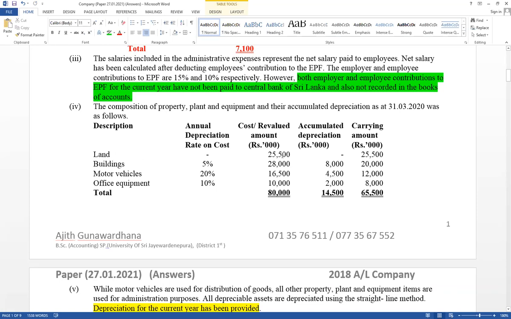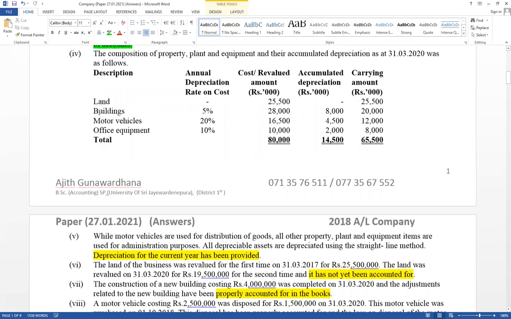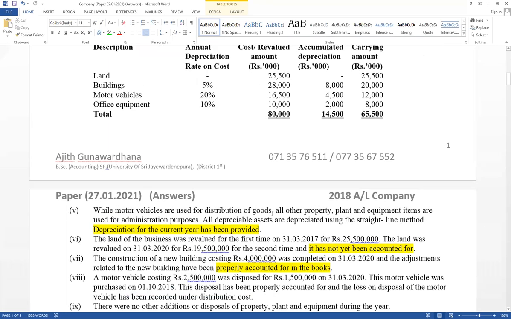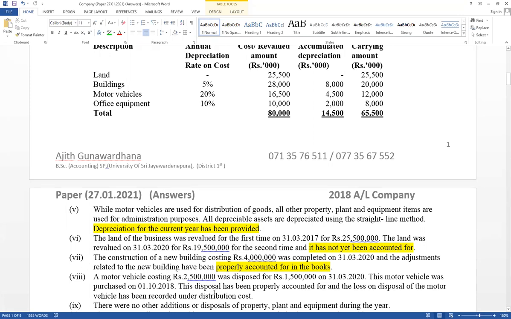And land relevant for revaluation, not recorded. Therefore, land opening balance. Building relevant for construction. Construction, it has given additional 7th one. Recorded. Relevant for building construction, it has recorded. Therefore, building closing balance. Motor vehicle relevant for disposal, it has given additional 8th one. Also recorded properly.